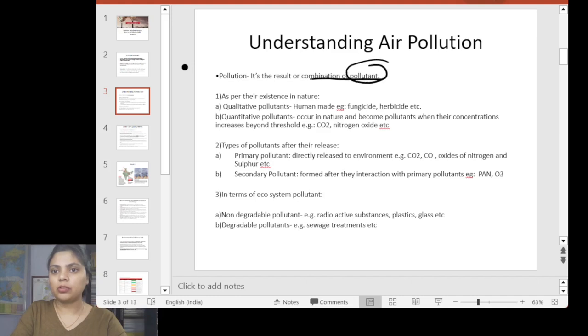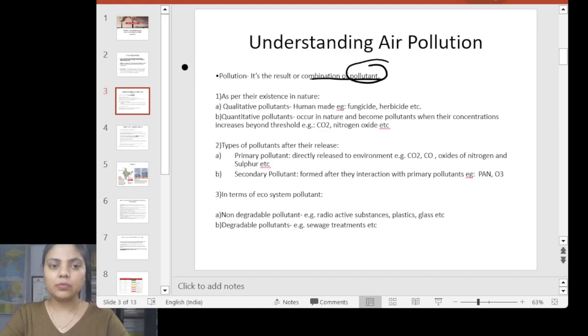So what is this pollutant? Pollutants are things like carbon dioxide, carbon monoxide, nitrogen oxide, which are present in the environment. So these are the pollutants. The combination of these pollutants is what creates pollution.